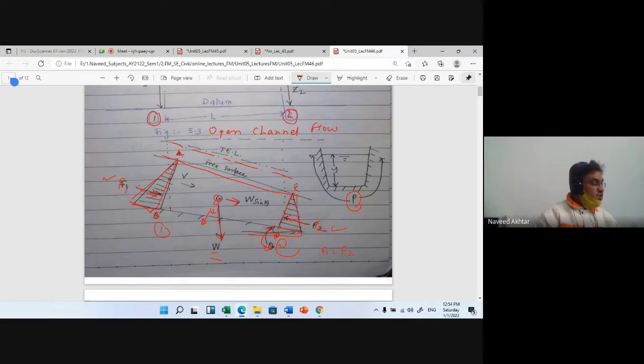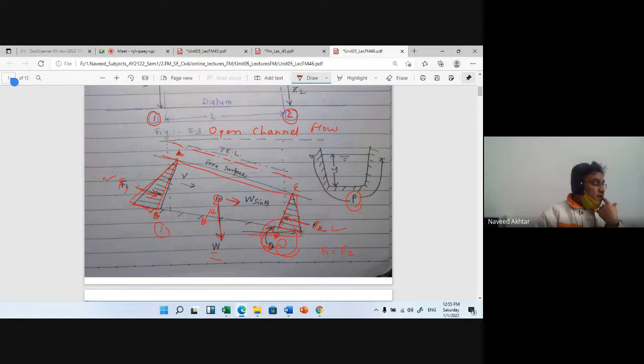Similarly, the component of the weight of water in the direction of flow is W sin theta, where W is the specific weight of the water, A is the wetted cross-sectional area of the channel, and theta is the angle of inclination of the channel bed with respect to the horizontal. All of this we have marked here; this is the theta.